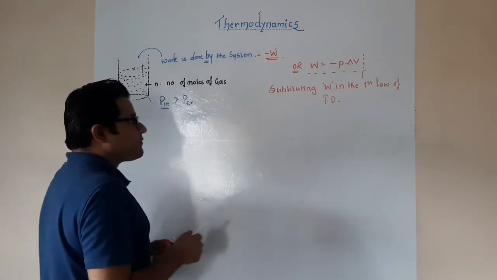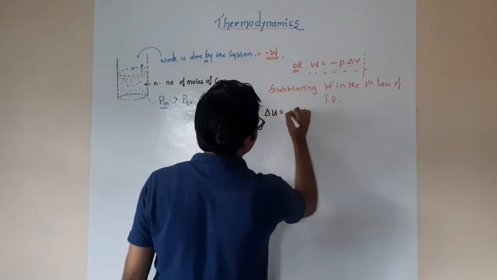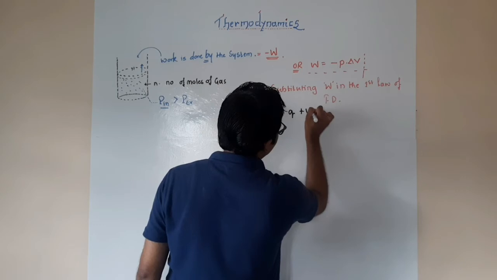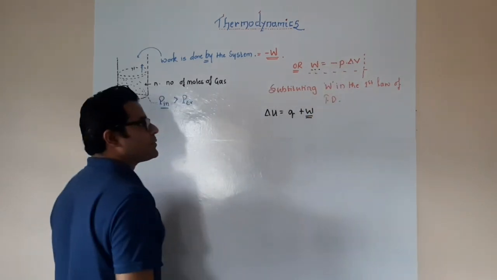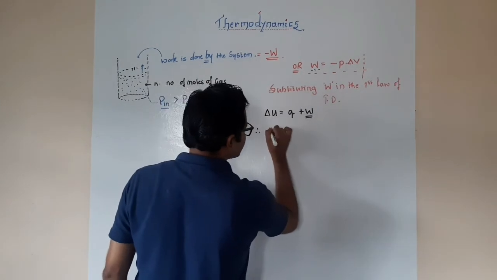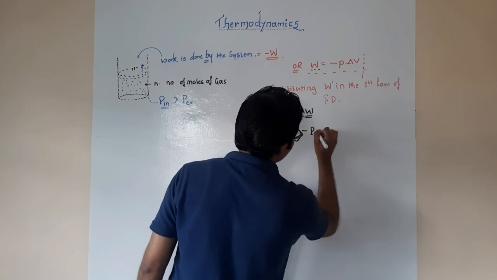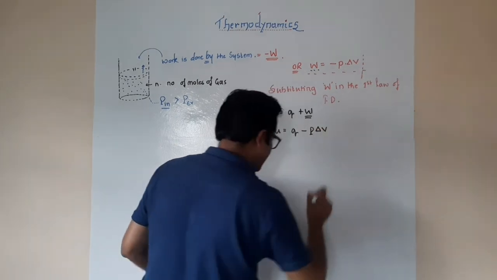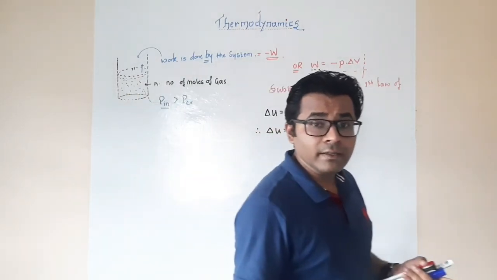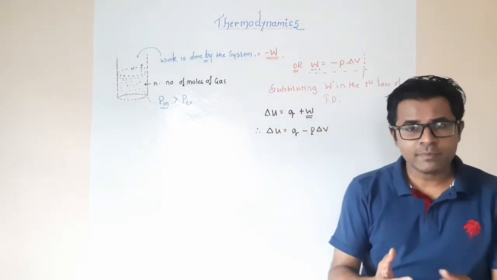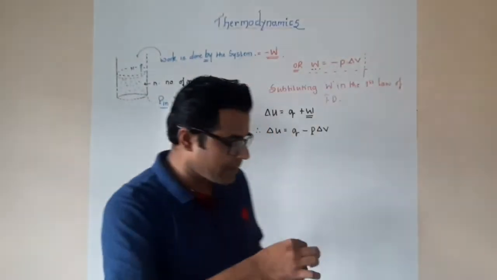What we have is delta U is equal to Q plus W. But W we have to substitute by this particular value. Therefore, delta U is equal to Q minus P into delta V. This expression holds good when the work is done by the system or when the gases are expanding. So remember this point.